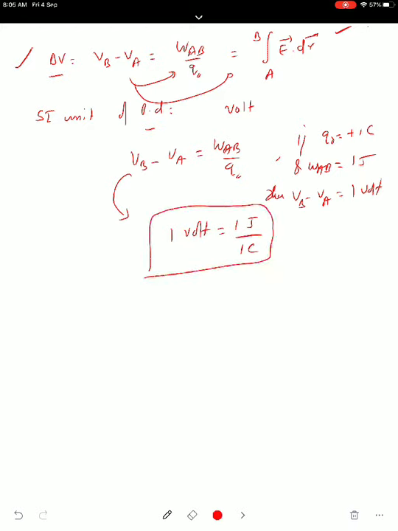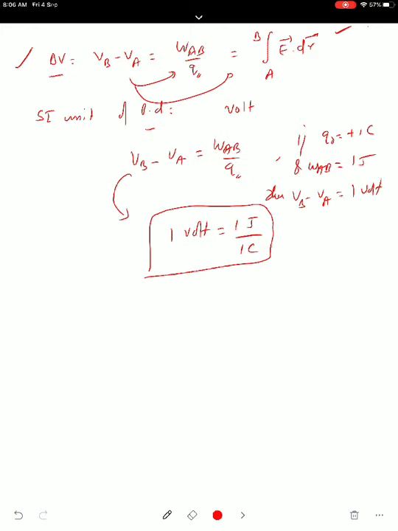Potential difference is a scalar quantity. It is work done, it is a scalar. So that is the SI unit of potential difference. We used to say potential difference between the terminals of the battery. There are so many cells you are going through: different types of Daniel cell, Leclanche cell, different dry cell, etc. Between the two terminals, we say potential difference 1.1 volt, 1.5 volt, etc. So what is the meaning of 1 volt? The potential difference is said to be 1 volt if you are spending 1 joule of work to move a unit positive charge from one point to another point, without any acceleration. That point is very important.